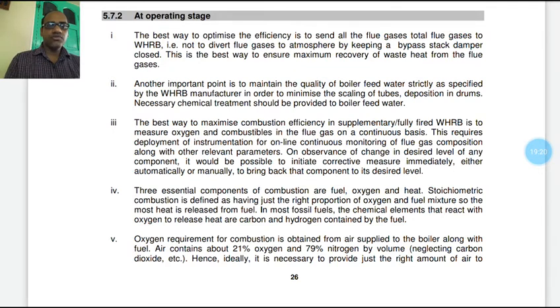In most fossil fuels, the chemical elements that react with oxygen to release heat are carbon and hydrogen contained in the fuel.